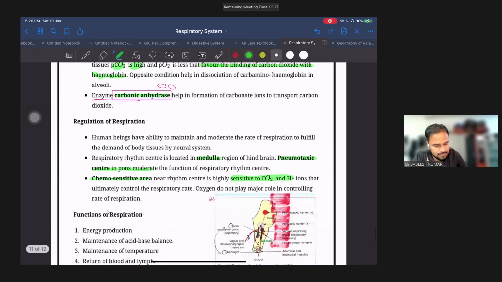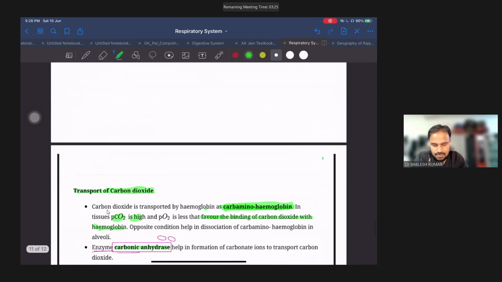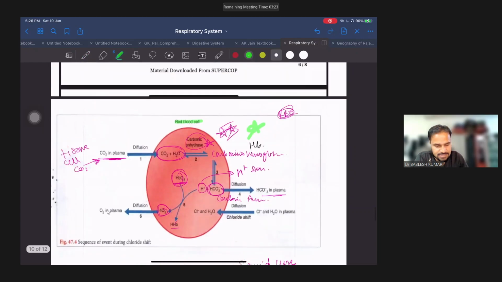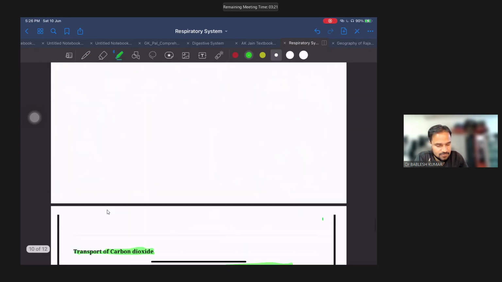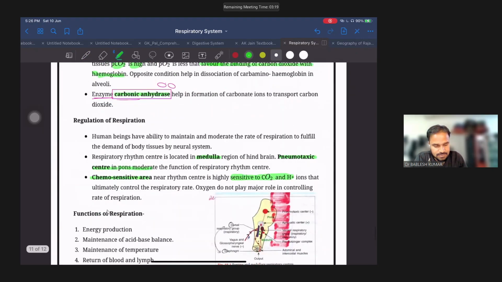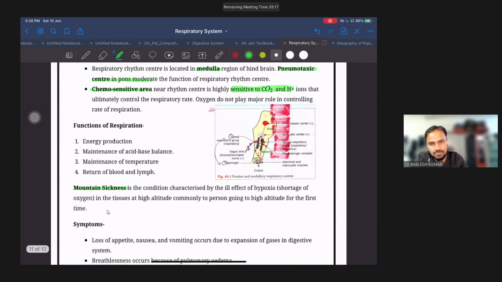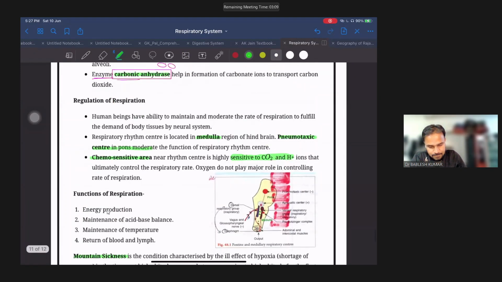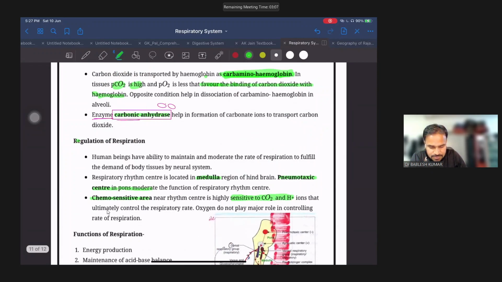Next, this was the whole process of how diffusion of different gases takes place at the level of alveoli, at the level of RBC. And next, how the breathing rate or respiration is controlled. So the next topic we have to discuss is regulation of respiration.